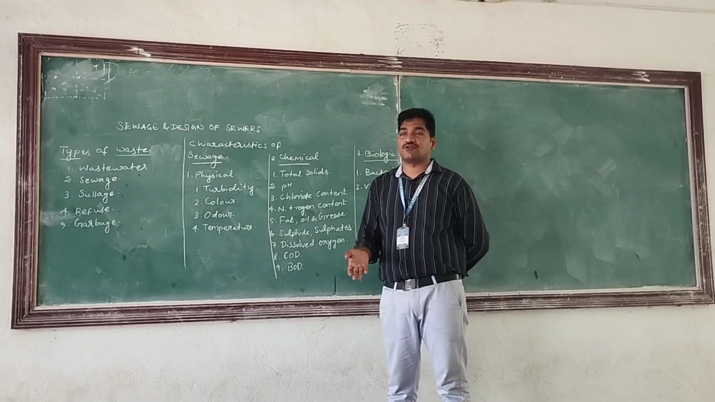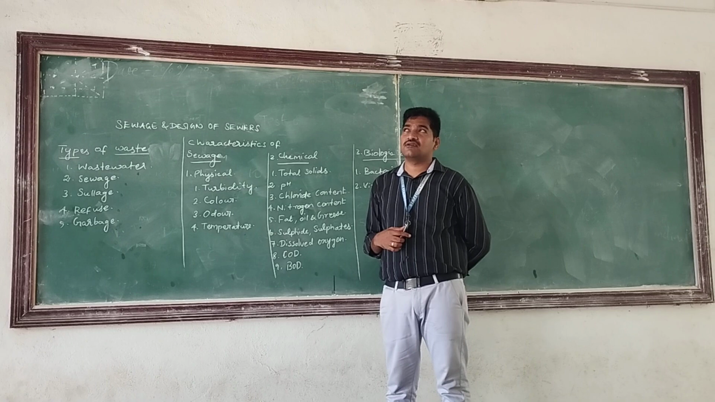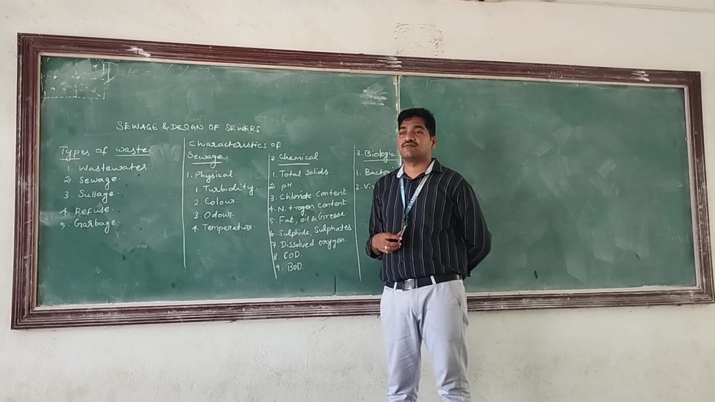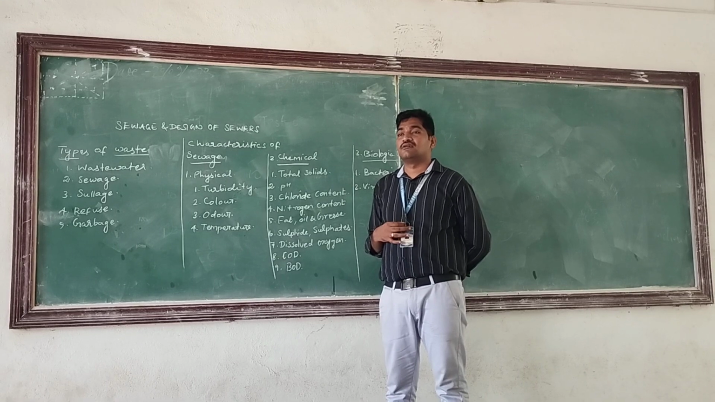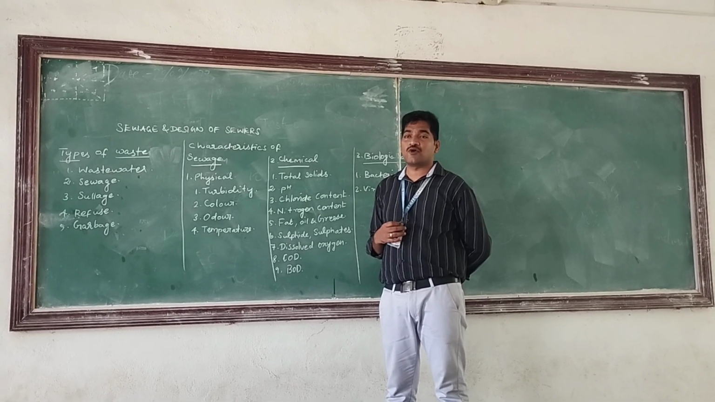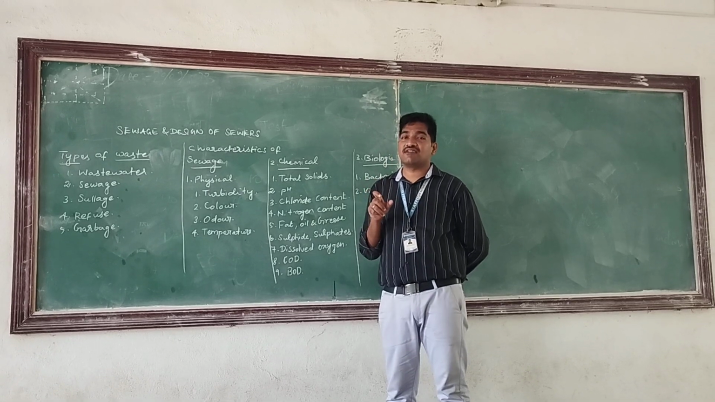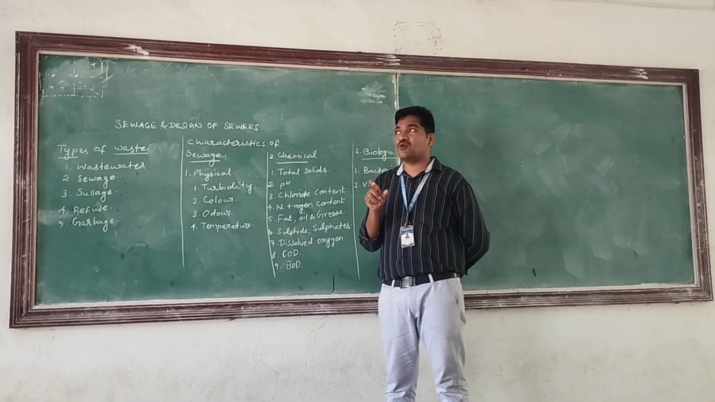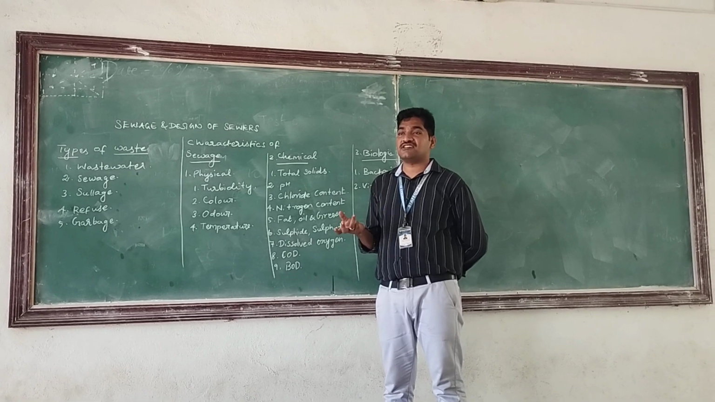By just looking at the wastewater, we can find out the color of the sewage. So generally, what is the color of sewage? Grey color or brown color or yellow color. Okay. If the color of the sewage is yellow, light brown or light grey, it means the sewage is fresh sewage.